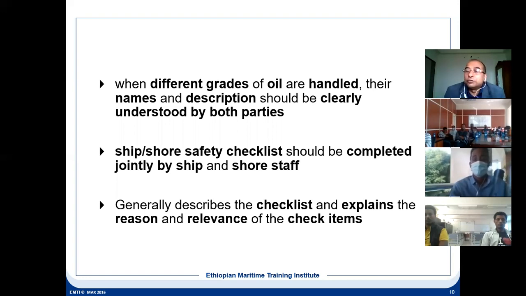The same name has to be used, because once the same name is used, everybody equally understands what it is, so the trade name cannot be used. So the name, the description and the MSDS have to be provided, which gives everything, the number and the type of oil, like crude oil sweet, crude oil sour, and the percentage of the sulfur content. That also has to be written.